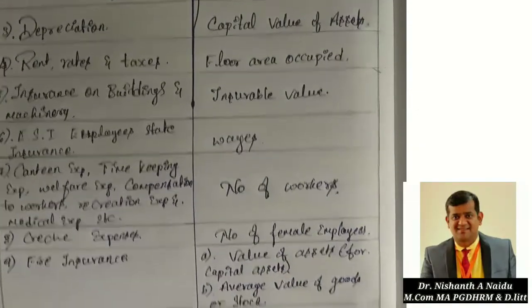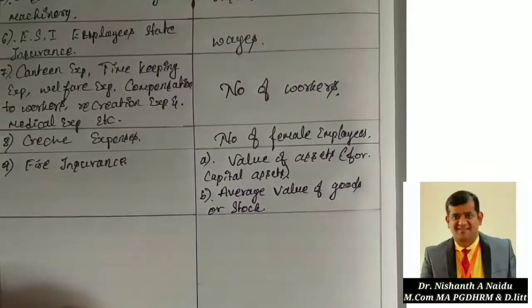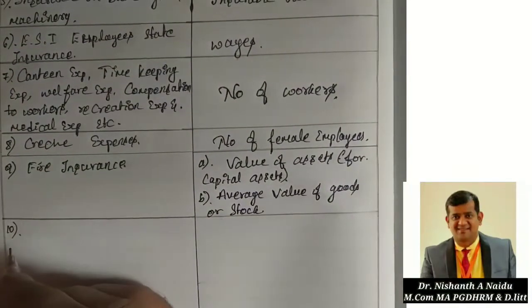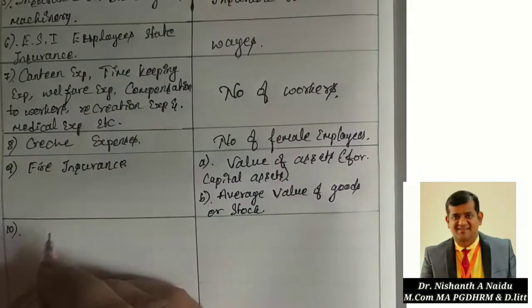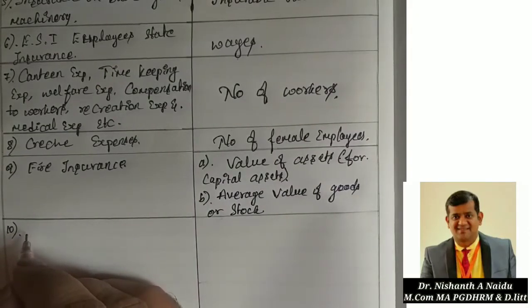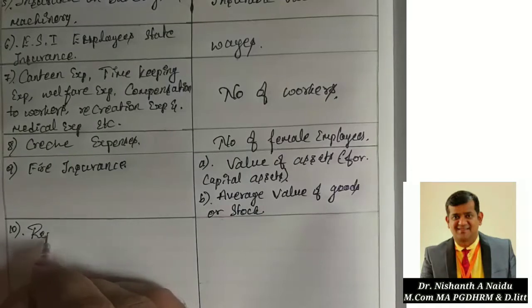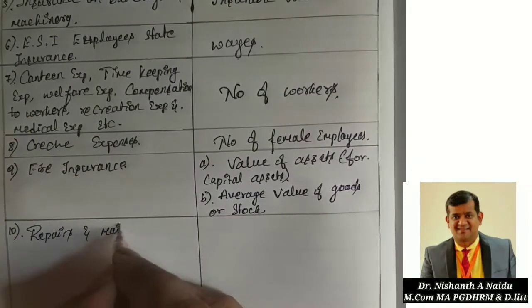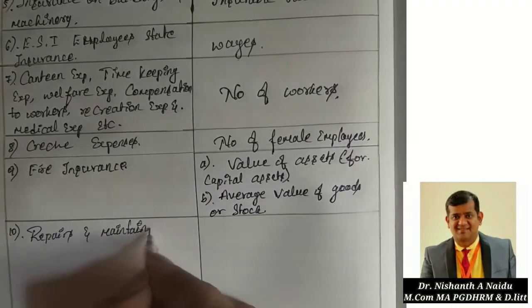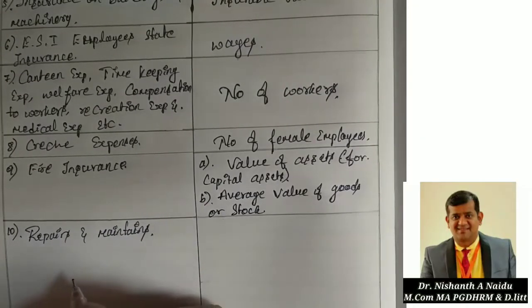Next we have point number 10, plant repairs and maintenance. If it is on plant, it is the value of plant.